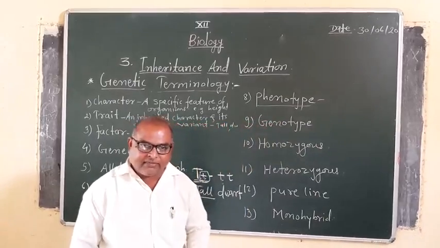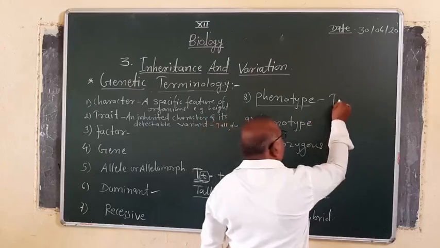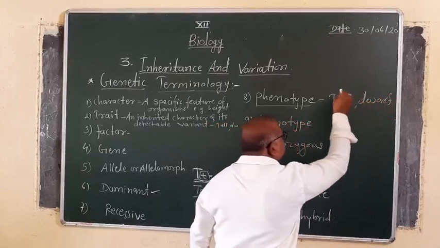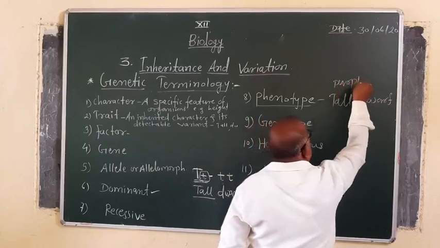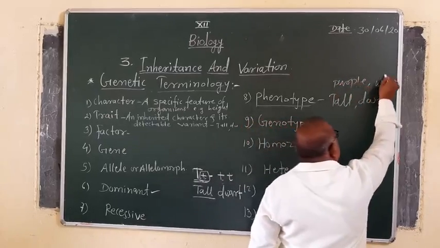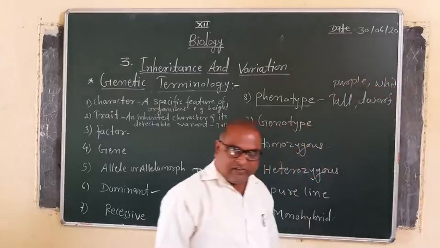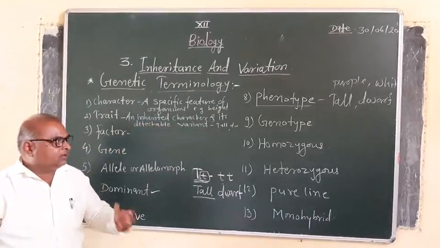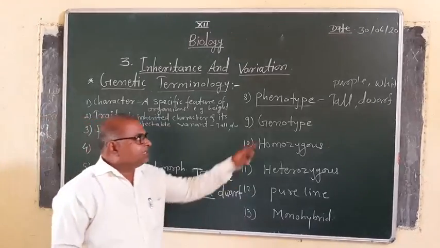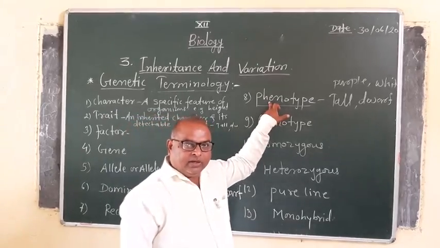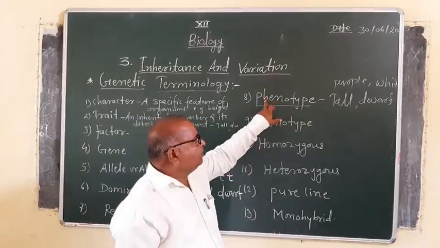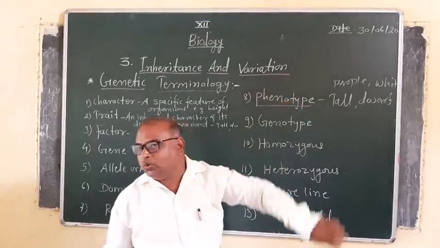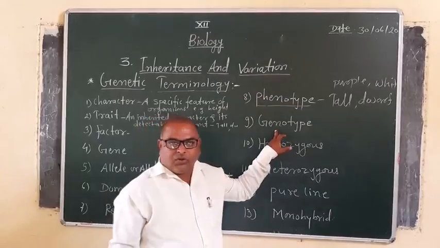That may be the height of the stem, which we can observe. If tall is there, we say tall. If dwarf is there, we say dwarf. Sometimes purple color flowers are observed, and we say purple color flower. Sometimes white color flowers are observed, and we say white color flower. Whatever observation is made by our eyes, that is visible, is called the phenotype of that particular thing. Here, in the case of the plant, the phenotype was observed by Mendel, and the phenotypic ratio was also given by Mendel. Then genotype.